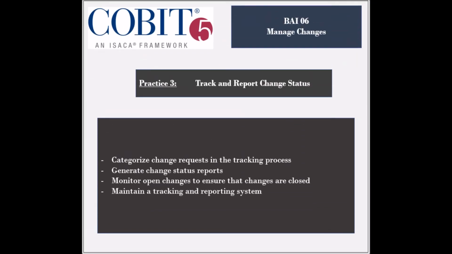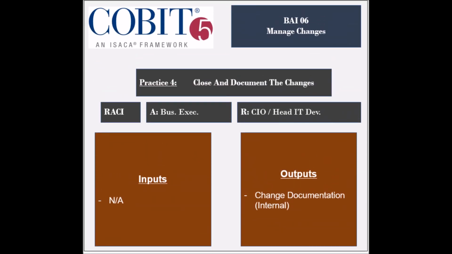The activities involved in this practice include maintaining the request category during the tracking process. Change status reports should be generated to enable the management to monitor the status of changes, and to have an audit trail for tracking purposes. Open changes should be monitored to ensure that they are closed in a timely fashion. The fourth and last practice is to close and document the changes.